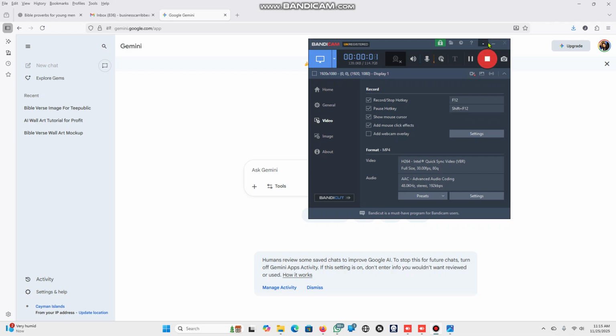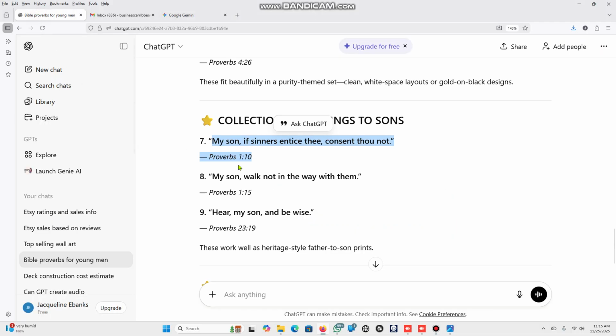Hey guys, so today we're going to show you how to make beautiful art, if you have a print on demand store. So what I did was I went to ChatGPT. Any of you who don't know that, we'll create another video of how to use ChatGPT. I asked ChatGPT to get me Bible verses from Proverbs about young men.